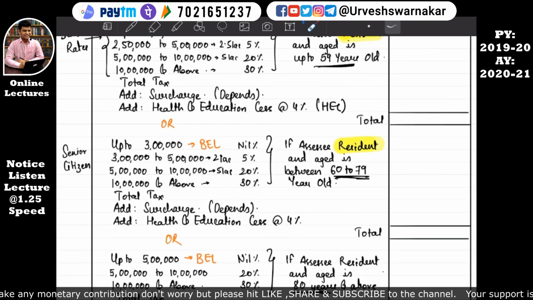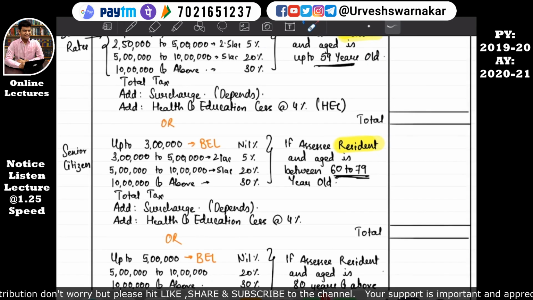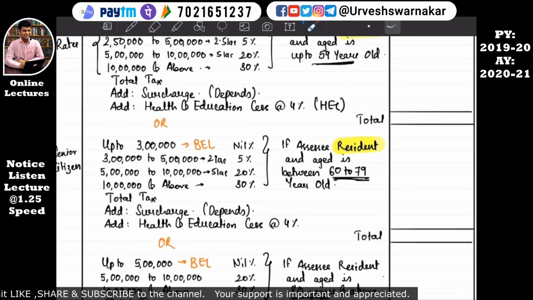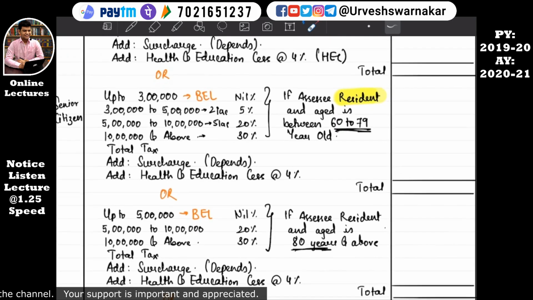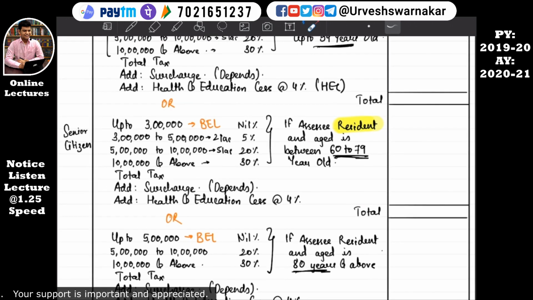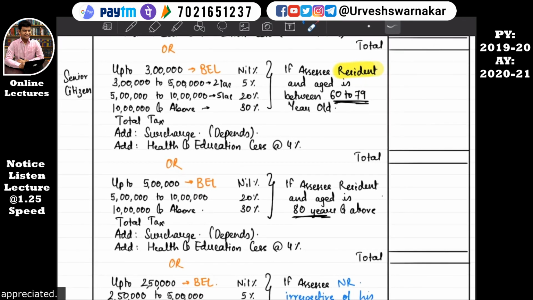In income tax they call it by a very fancy term: income not chargeable to tax. This basic exemption limit is also known as income not chargeable to tax. At times students get confused, but if I write basic exemption limit, you immediately realise that I don't need to pay tax up to this limit. The term basic exemption limit is also used in income tax, but they prefer the phrase income not chargeable to tax, because it makes the act a little complicated, understandable only to a few persons like chartered accountants and income tax consultants, and not to every layman.